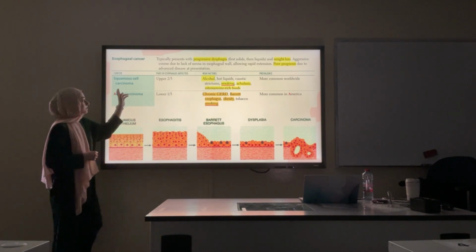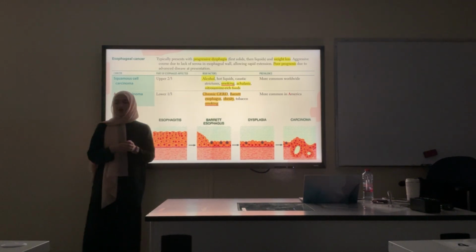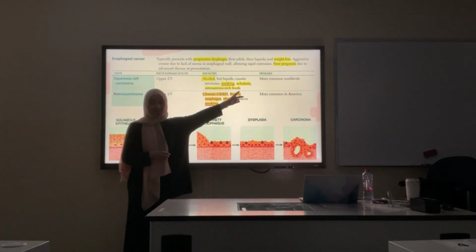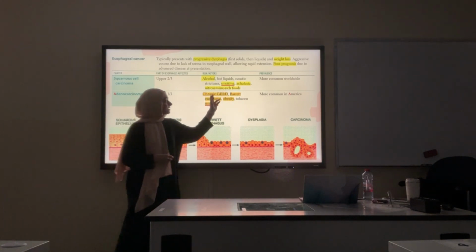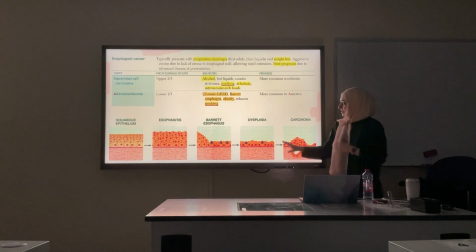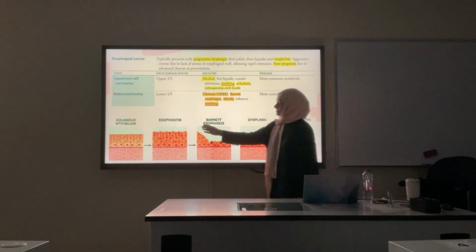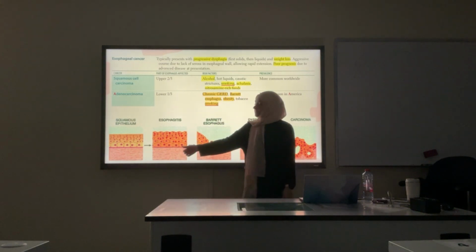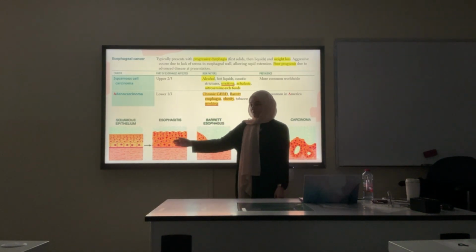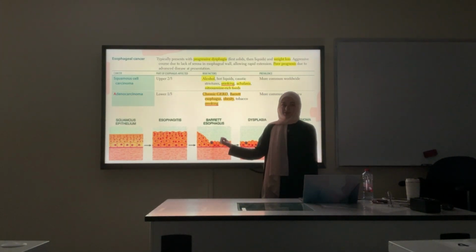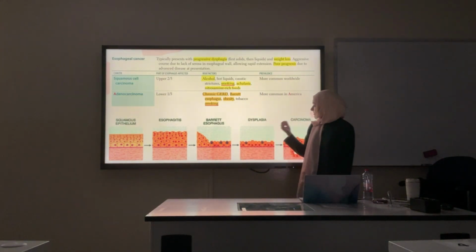Squamous cell carcinoma is mainly caused by irritation of the upper two thirds of the esophagus due to alcohol, hot liquids, smoking, achalasia, and nitrosamine-rich foods. And lastly, this picture is important. First, the esophagus is lined by squamous epithelium. If inflammation keeps happening, esophagitis at first, it can become Barrett's esophagus, metaplasia, and then dysplasia, and then carcinoma.